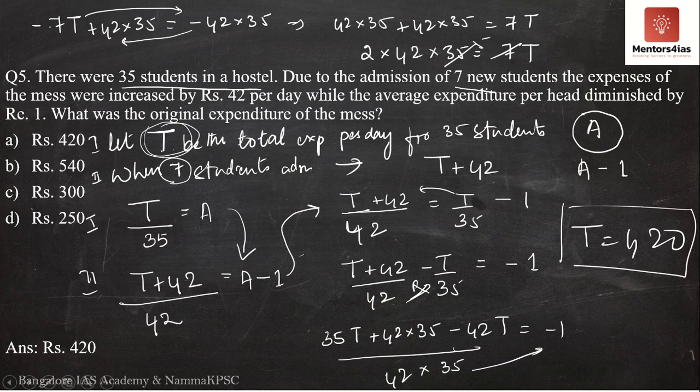So what was the total expenditure per day? What is the total expenditure in the hostel per day? The total amount of money was nothing but 420 rupees. Therefore the correct option is option A. I hope you've understood this. It is very simple. You only have to determine T by 35 is equal to A, and T plus 42 divided by 42 is equal to A minus 1. Just replace and substitute A as T by 35.